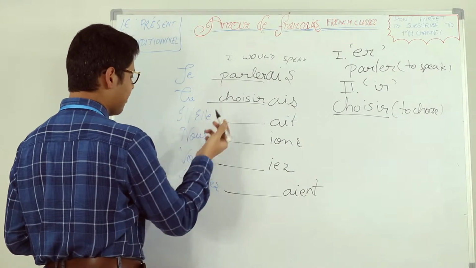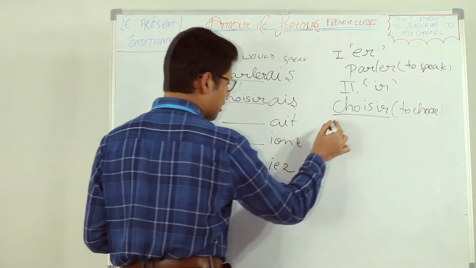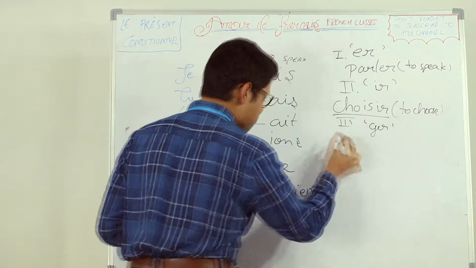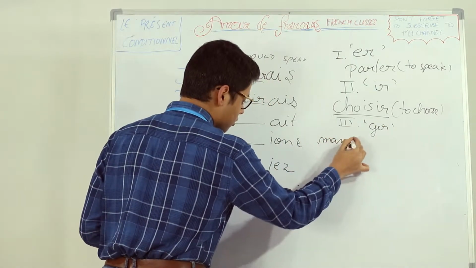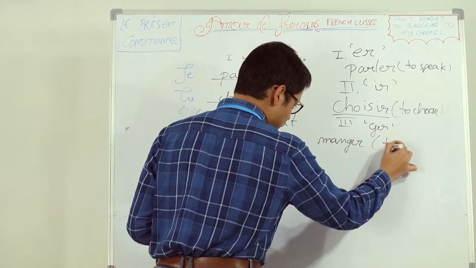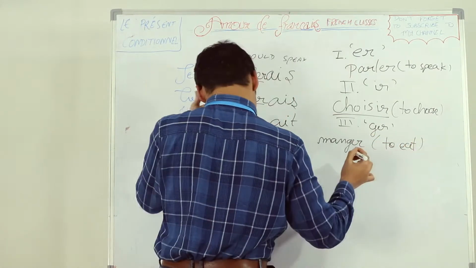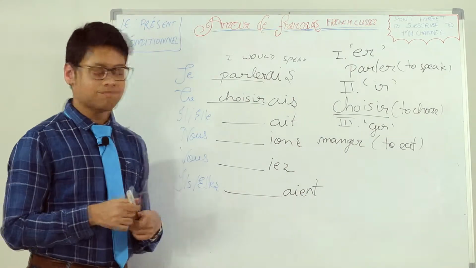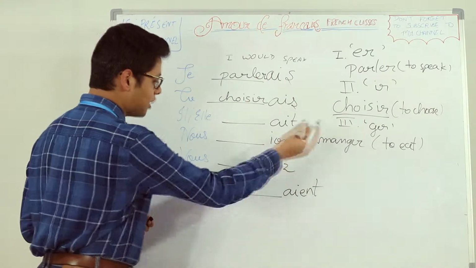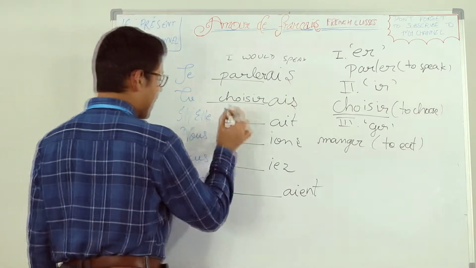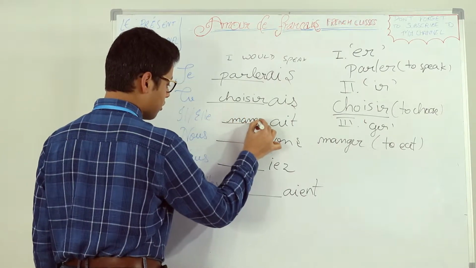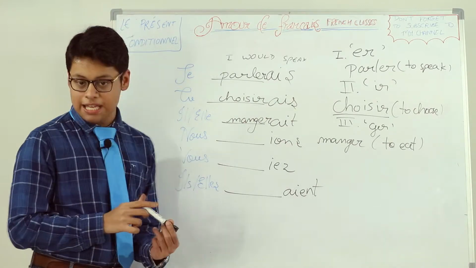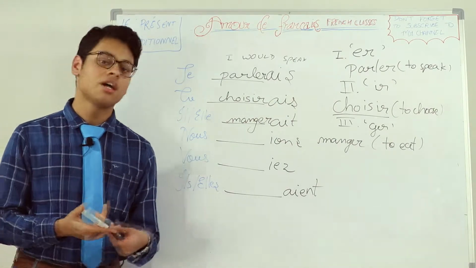With il and elle, let's take a GER ending verb, say manger, which means to eat. Again, the stem part is the whole infinitive. So with il and elle, il mangerait, he would eat. Elle mangerait, she would eat.